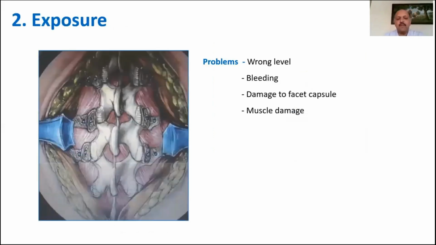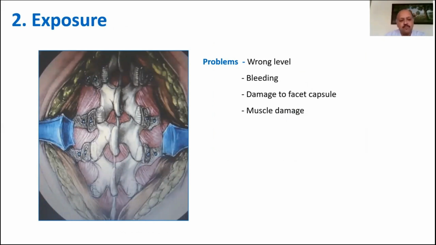The exposure needs to be precise and perfect. One must take and mark the incision before taking the incision, and again confirm the position once the exposure has been completed. This way, we avoid wrong level surgery, which is not uncommon during minimally invasive spine surgery, where one does not get any feedback from surrounding landmarks.